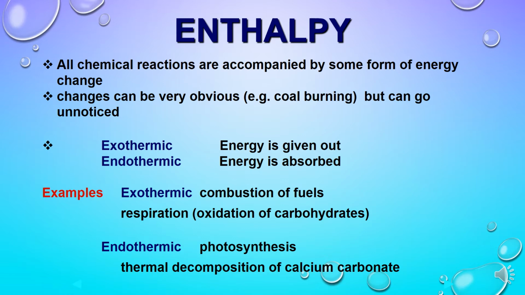Similarly, very daily life phenomena like photosynthesis taking place in plants is an endothermic process because solar energy is absorbed in this process. Similarly, thermal decomposition of any chemical is also a kind of example of endothermic process in which heat energy is absorbed. So energy changes can take place in different ways, either in the form of heat energy or in the form of light energy or in the form of some other form of energy.